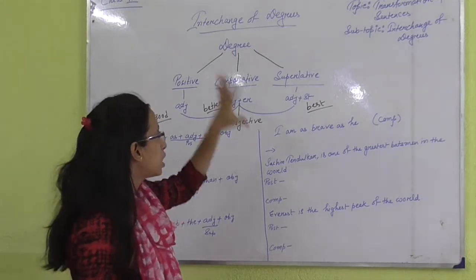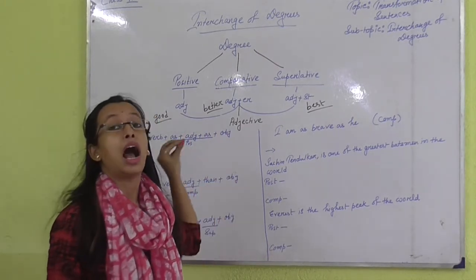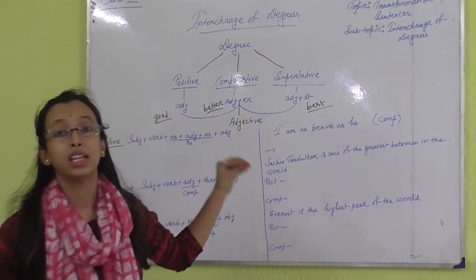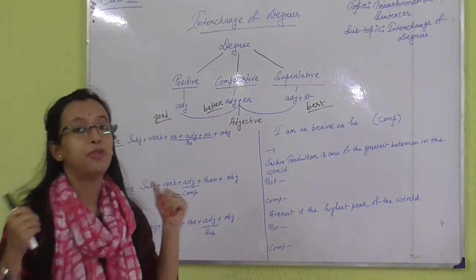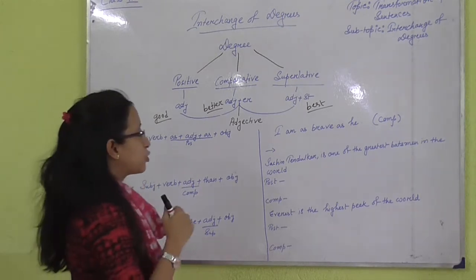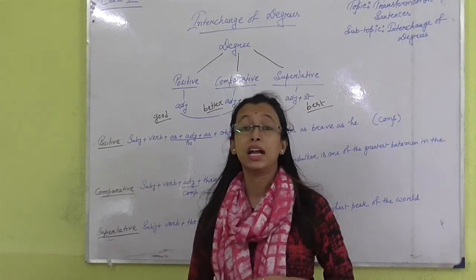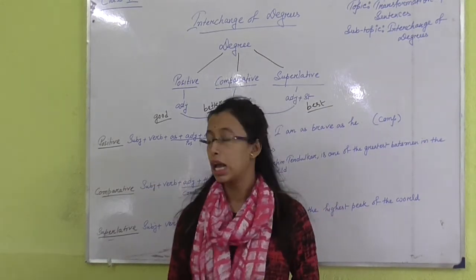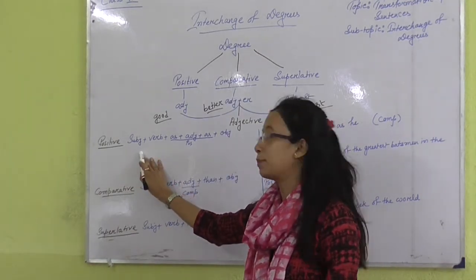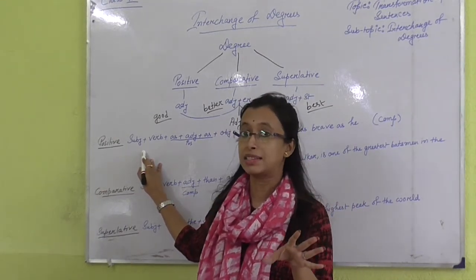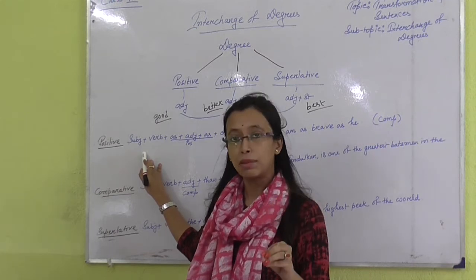So here are the three degrees, and how do we change these degrees? By adding er and est, as we have known. Now let's come to the sentence structure. In positive degree, how can we write the sentence? The structure is subject, definitely subject, because we all know that most sentences start with a subject.